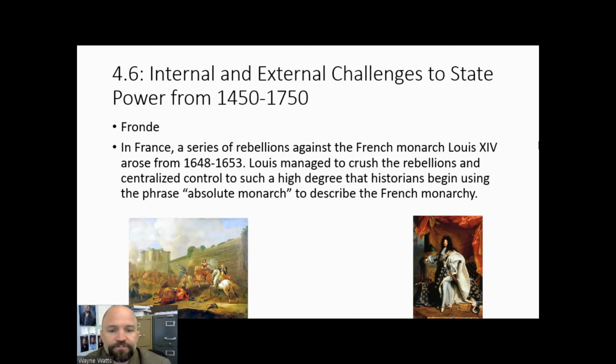Another example is the Fronde rebellions. In France, there was a series of rebellions against the French monarch Louis XIV that arose from 1648 to 1653. Louis managed to crush the rebellions and centralize control to such a high degree that historians begin using the phrase absolute monarch to describe the French monarchy.